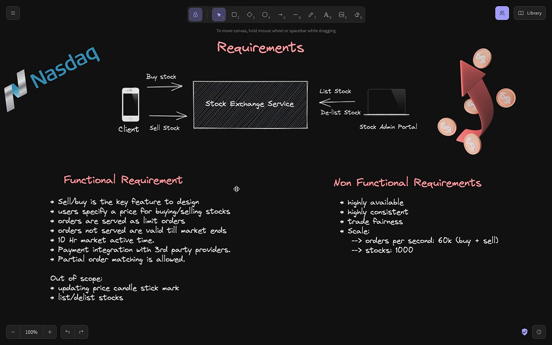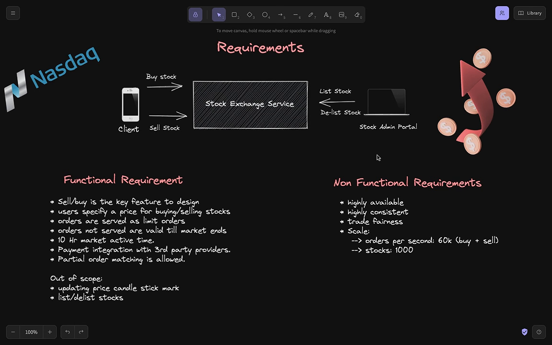Let's move on to the non-functional requirements. Since such a system has huge buy and sell scale, and it's a financial system and a lot of money is at stake, we can't make this system unavailable, right? The system has to be highly available as well as highly consistent. And we also discussed above about the trade fairness. So these three are the key non-functional requirements which we should satisfy.